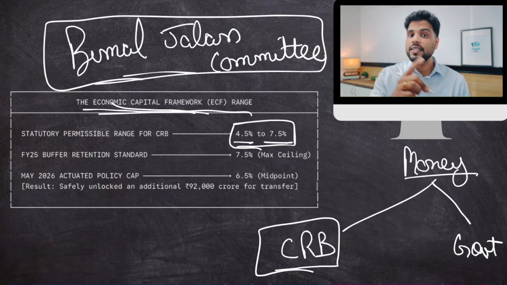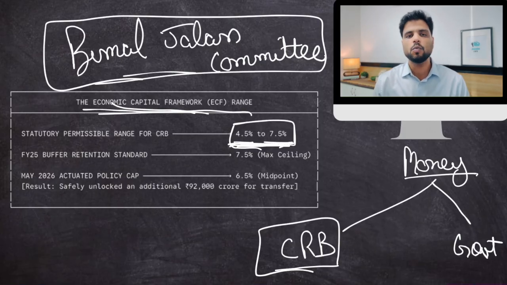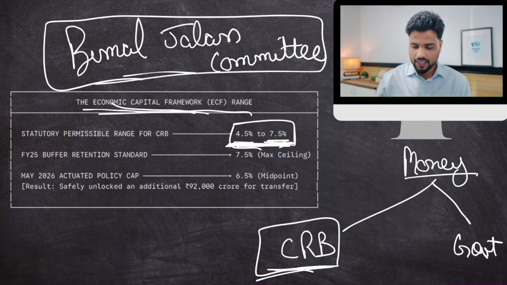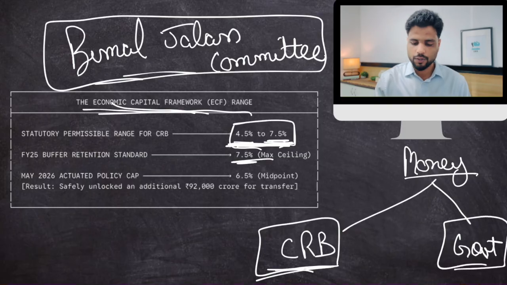Now, the reason why he gave this in the form of a range, he did not say 6% or 2%, is to allow RBI some flexibility. If times are really good, RBI can keep only 4.5%. If times are really bad, RBI will keep 7.5% in its CRB. So the ceiling is 7.5%, and the rest of it is transferred to the government as per the Bimal Jalan Committee. Simple.